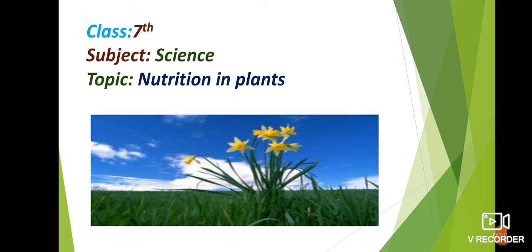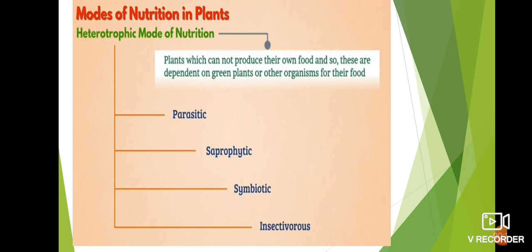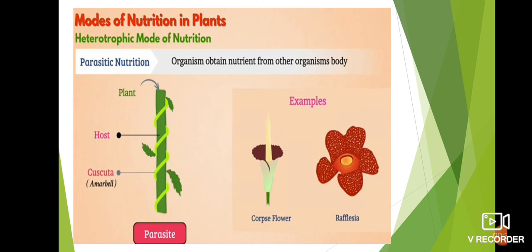In part 1 we discussed the autotrophic mode of nutrition. Today we are discussing the heterotrophic mode of nutrition. These are plants which cannot produce their own food, so they are dependent on green plants or other organisms for their food. There are four types of heterotrophic mode of nutrition. First is parasitic, second is saprophytic, third is symbiotic, and the last is insectivorous. Let's have a closer look at each of them.